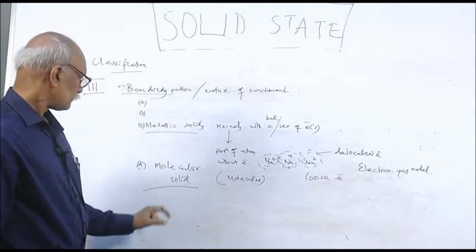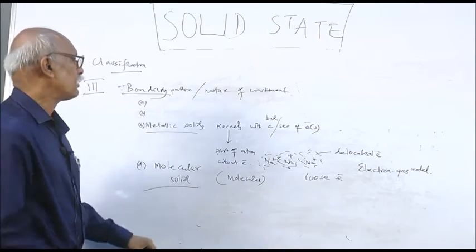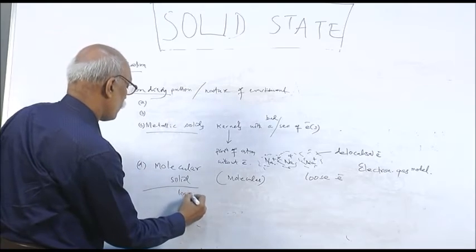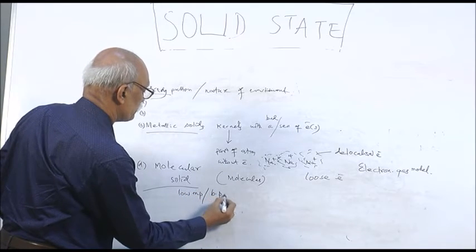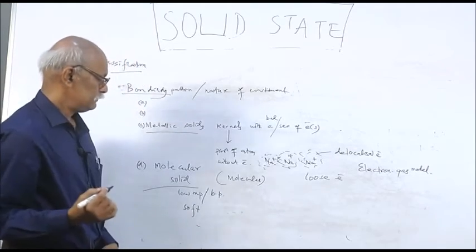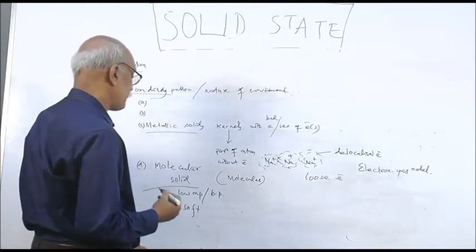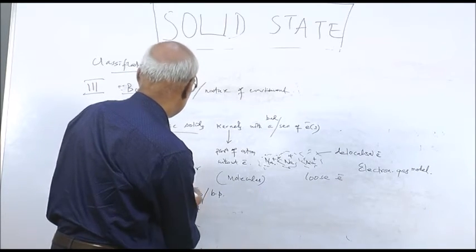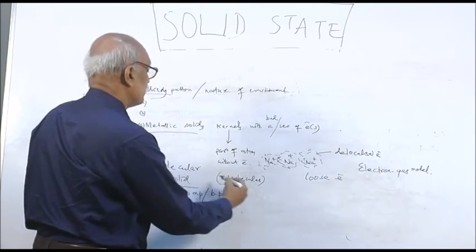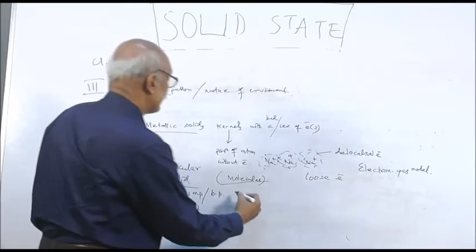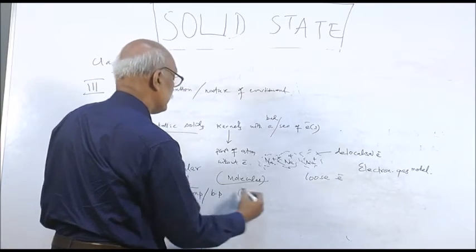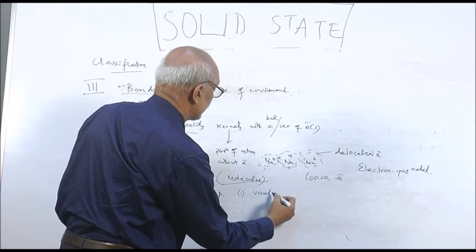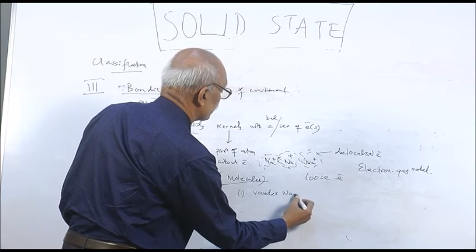They are very loosely held, very soft, with a very low melting point and boiling point, and are easily converted into liquid. They consist of molecules, and the bond between them is very weak. You can call it not really a bond but a force of attraction, called van der Waals force.